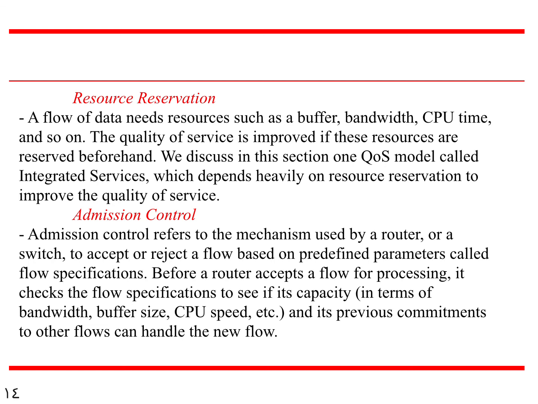So what happens in between: the router captures all the packets, any router is holding all the packets, and it will check the parameters which are already specified, the flow specification. The flow specifications are, like, the bandwidth is there, and the buffer size you have mentioned, what is the buffer size available at the sender as well as the receiver. These are all the specifications checked by the router or the switch. When all the conditions are satisfied, then the flow will be accepted, otherwise the flow will be rejected. Clear? So this is how admission control is handled at the side of a router or a switch.